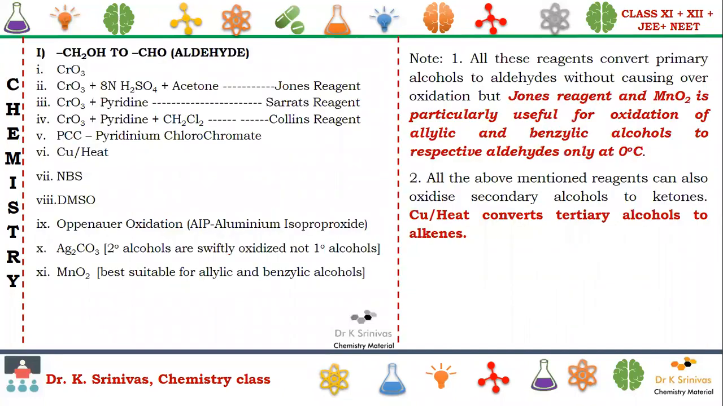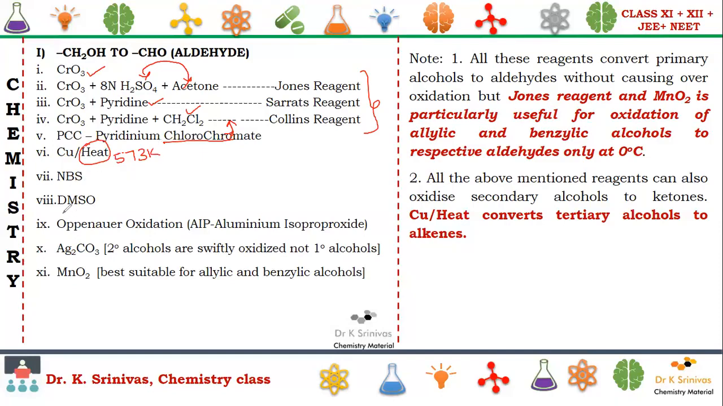So what are the reagents? Now let us see the reagents one by one. What is the first one? Chromium trioxide. Chromium trioxide in combination with acetone plus sulfuric acid is nothing but Jones reagent. Chromium trioxide pyridine, chromium trioxide pyridine plus DCM. They are chromium reagents only. This is also a chromium reagent which is obtained from here, pyridinium chlorochromate. Next, copper with heat. Instead of heat, in the exam they give it as 573 Kelvin.